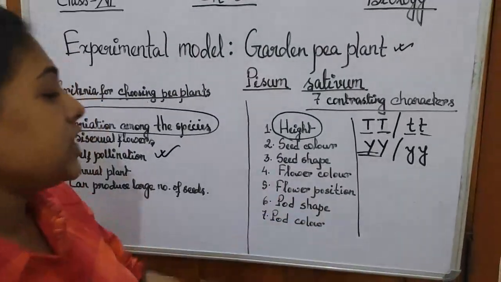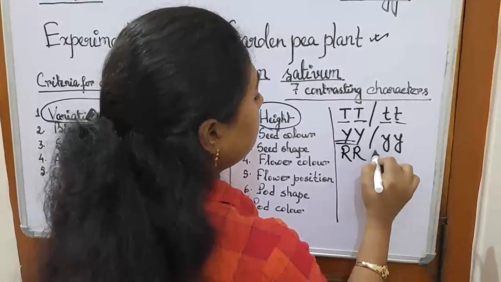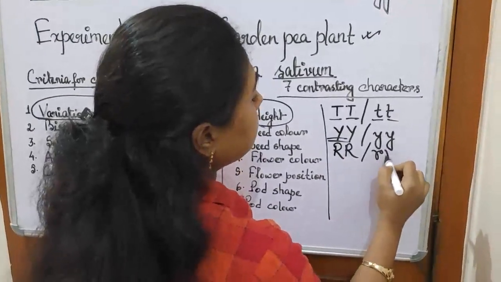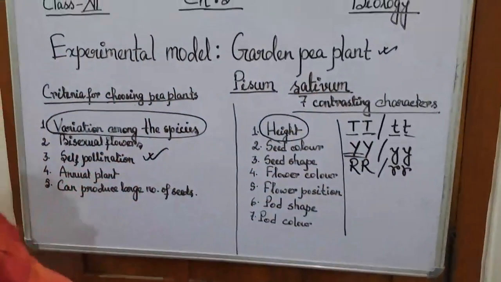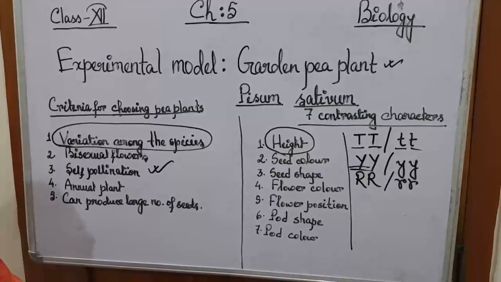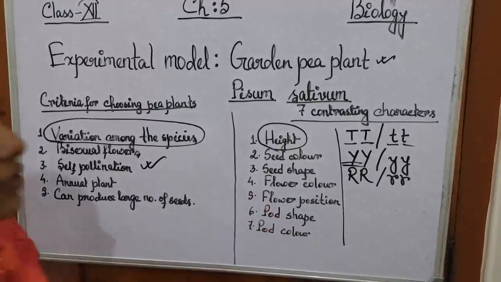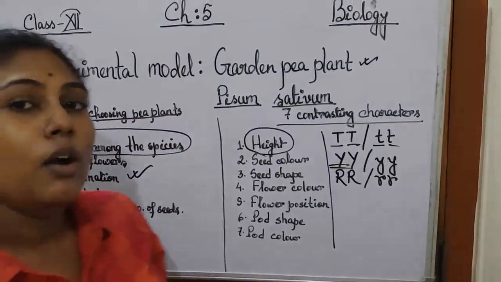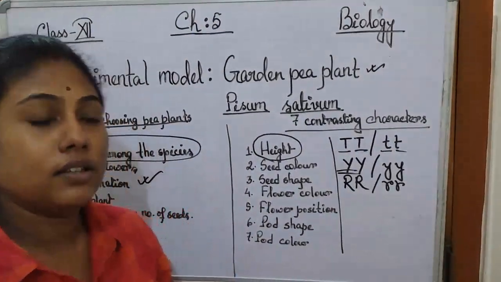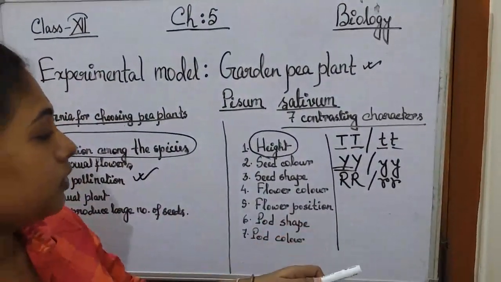Then for seed shape, round and wrinkled. Okay, so he had chosen this kind of pure varieties for his cross. Now the next one is the flower color. There were two types of flower color. One was purple, another was white. Okay, so purple was dominant over white.